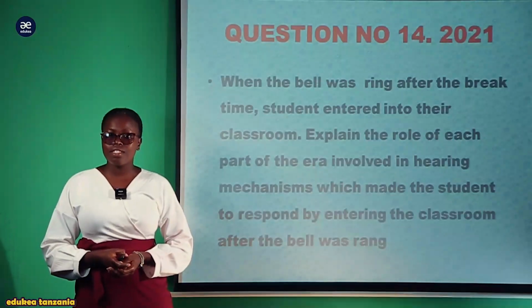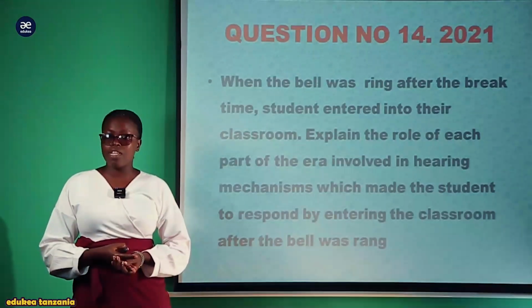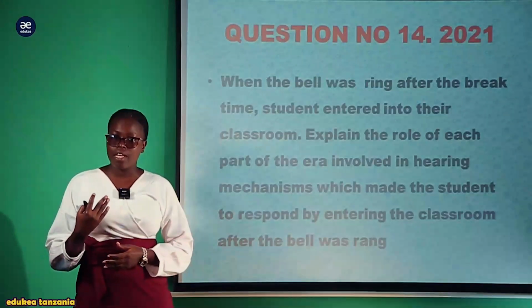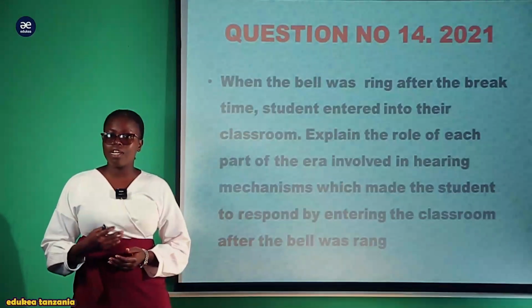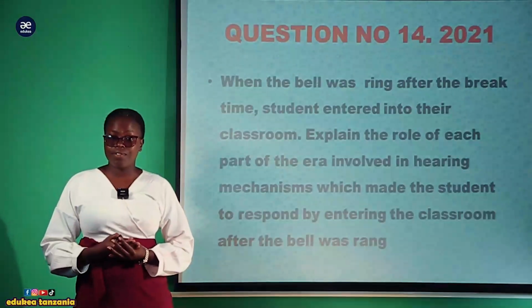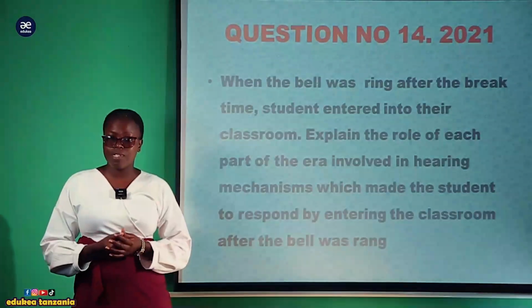We say that these sense organs are stimulus specific, meaning that the sense organ responsible for detection of temperature change cannot detect the stimulus of smell. So they tend to be stimulus specific.